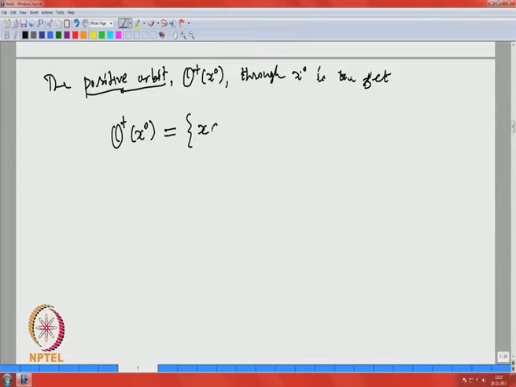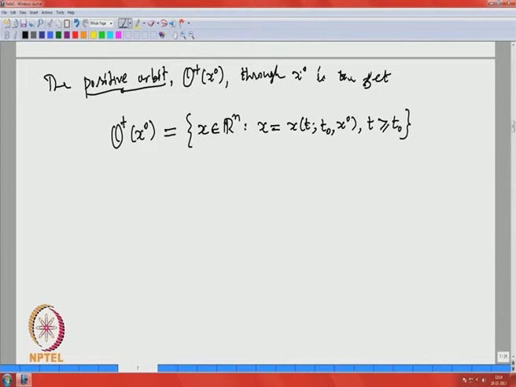Again x is in R n, x is equal to x of t, t 0, x 0, for t greater than or equal to t 0. What happened before I start, I am not interested in; I am interested only in the future.